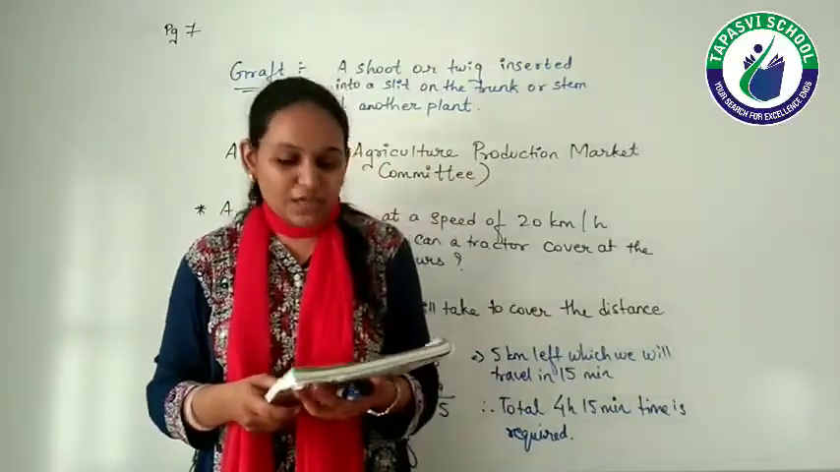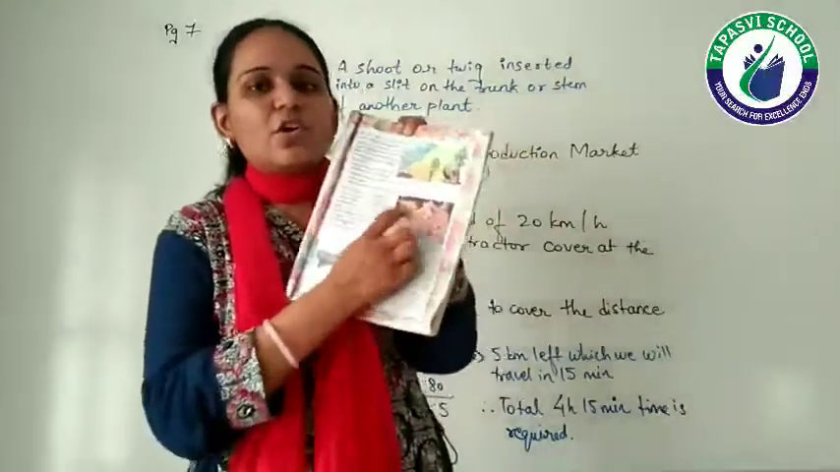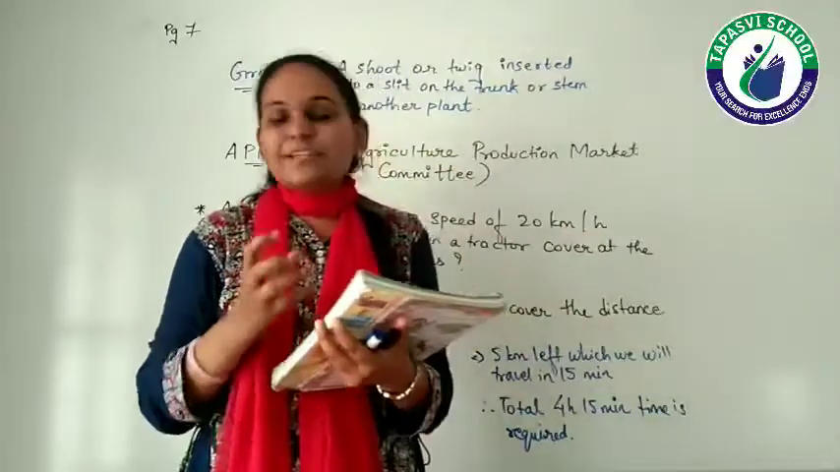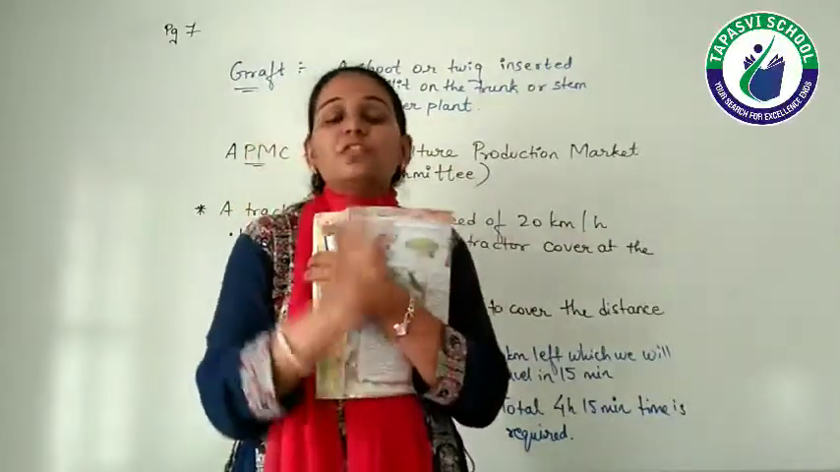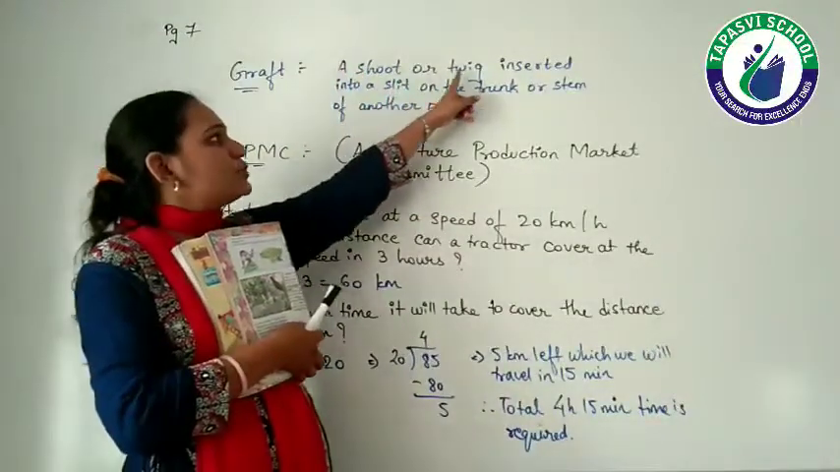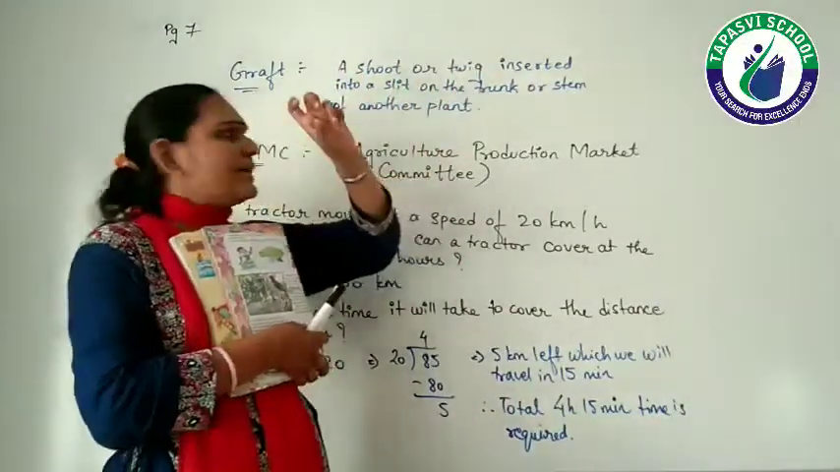Wow, so many mangoes, right? See the mangoes. We all love these mangoes and want to eat these mangoes, right? Farmers select a graft. The meaning of the word graft: graft is nothing but a shoot or a twig. A shoot, that means a stem.